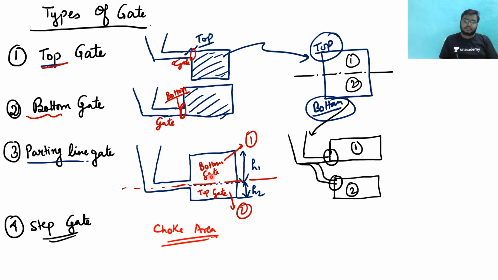Let us consider this to be section 1 and this to be section 2, and this is the riser and the gate, right?